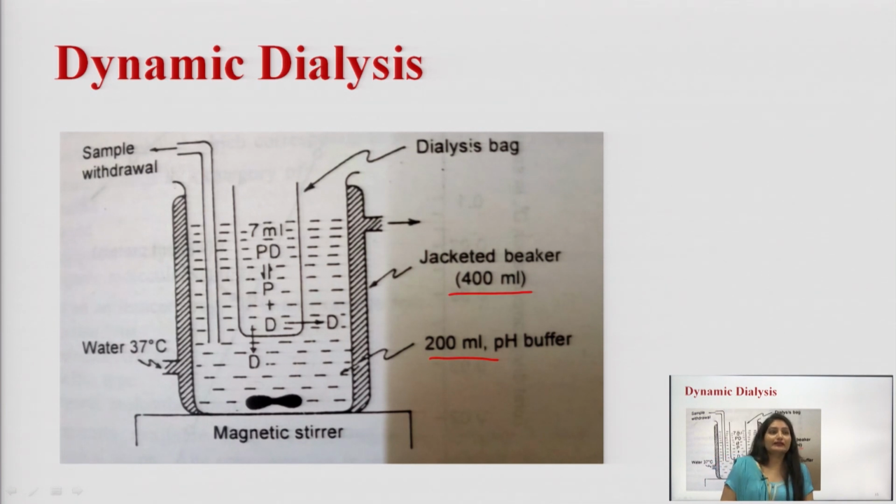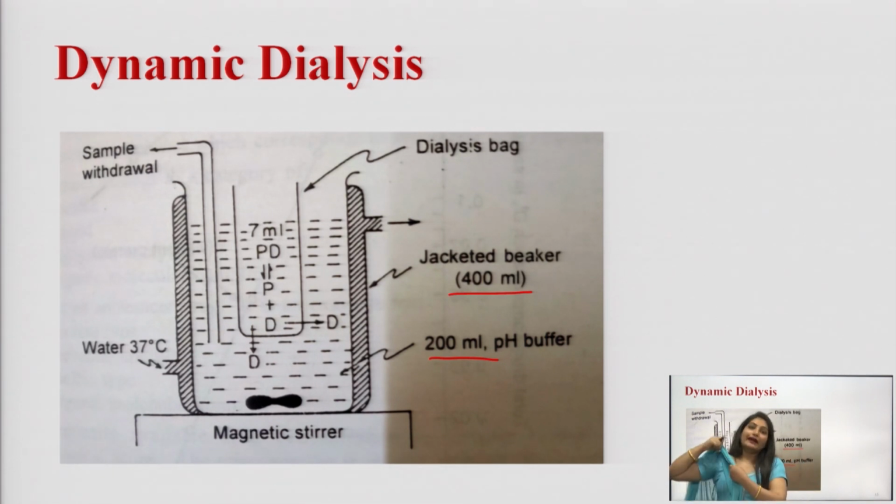So, in the dynamic dialysis process, in the 400 ml jacketed beaker, 200 ml of buffer solution is placed and around 7 ml of drug or blank or drug protein solution is placed in this bag.